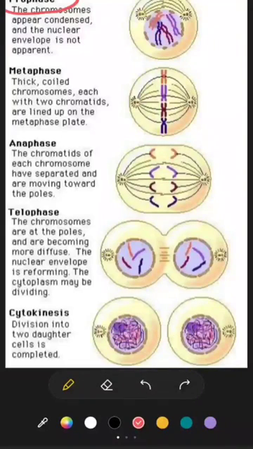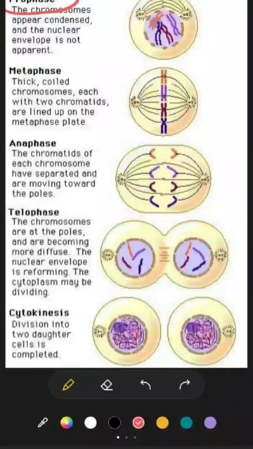So mainly two events happen during prophase: the nuclear membrane starts to disappear, and the chromatin fibers become more tightly coiled and condensed and form chromosomes. Now we have discussed the first stage of karyokinesis, prophase.